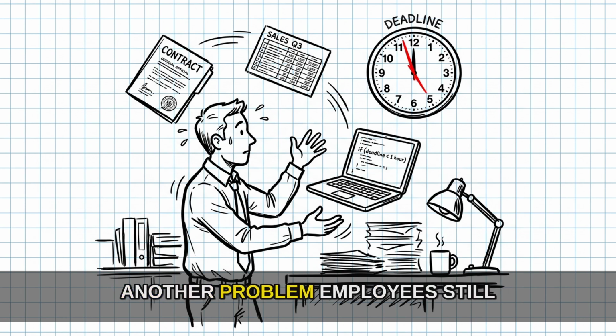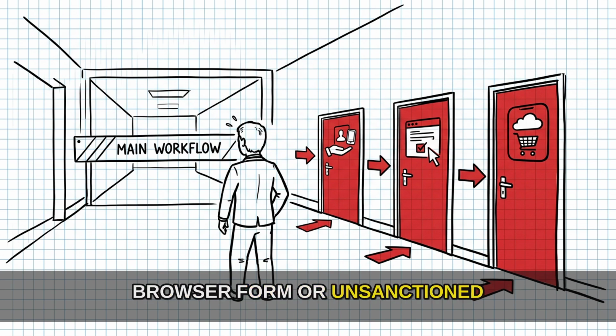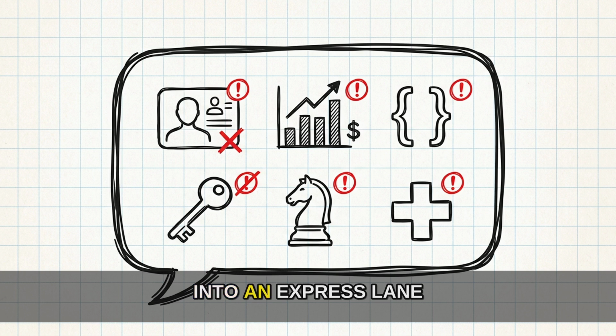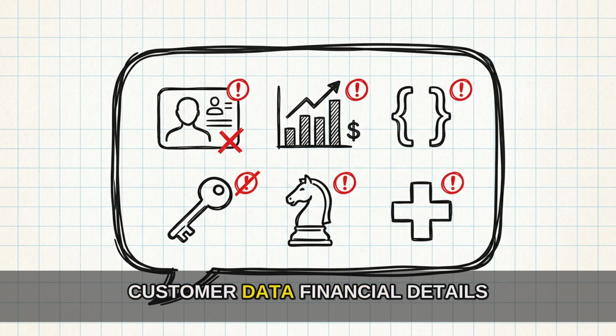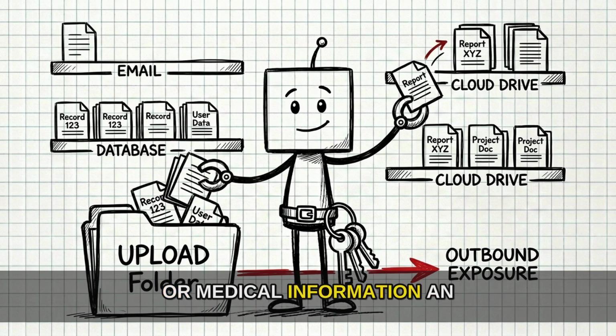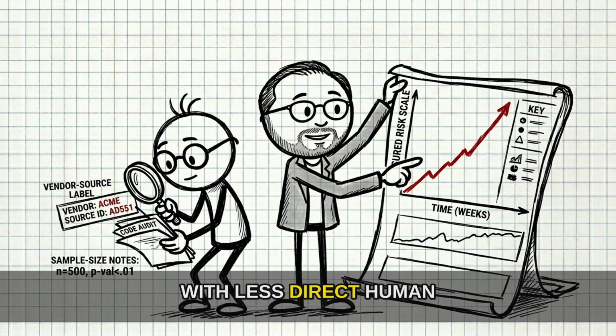Friction creates another problem. Employees still have contracts to summarize, spreadsheets to analyze, and code to debug. When the approved path becomes painful, a personal account, browser form, or unsanctioned app can look like a shortcut. Then generative AI turns that shortcut into an express lane. A prompt can carry customer data, financial details, source code, credentials, strategy, or medical information. An upload can move an entire document. An assistant connected to company systems can retrieve and combine many documents. An AI agent can search repositories, call tools, create output, and send it elsewhere with less direct human involvement.